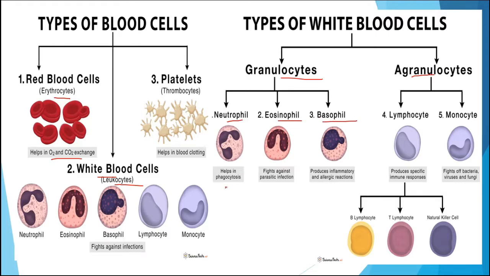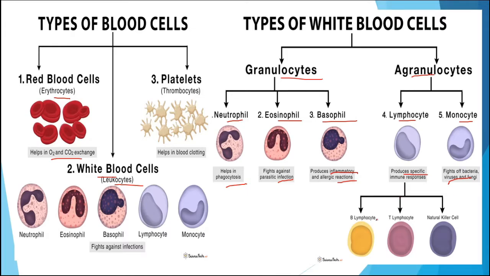Neutrophils help in the phagocytosis process, eosinophils fight against parasitic infection, whereas basophils produce inflammatory and allergic reactions. Agranulocytes, that is lymphocyte and monocyte, are large cells and they produce a specific immune response, and the monocytes fight off bacteria, viruses, fungi, etc.